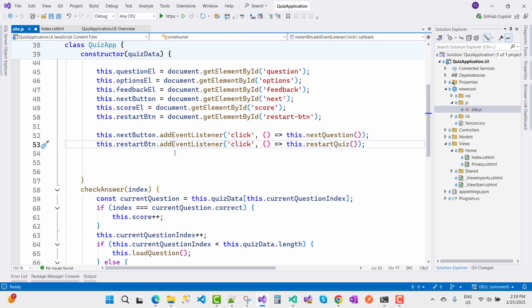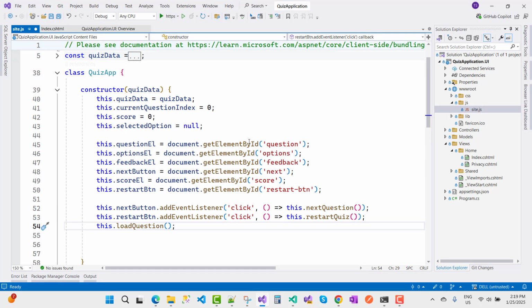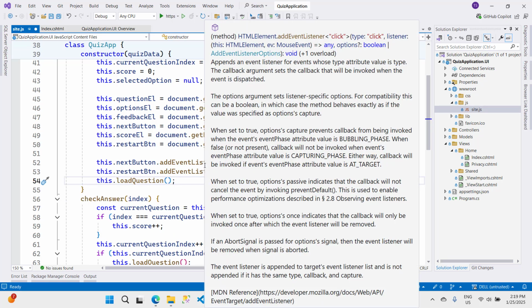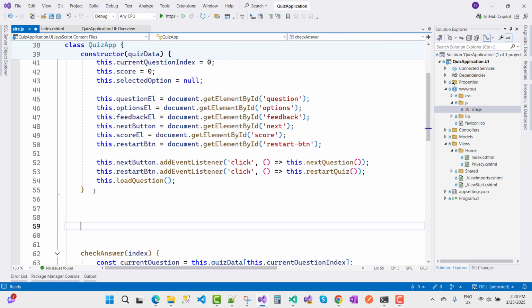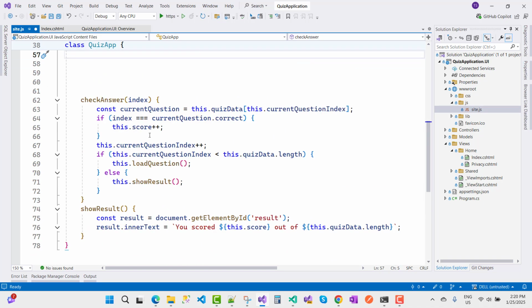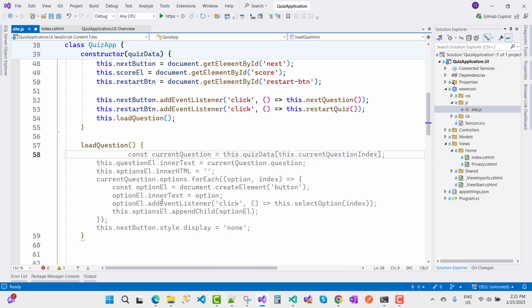Okay, now just after that I want to add this loadQuestion. So here I want to load all questions, that function. So the first part is to load questions, and loadQuestion is not there, so I want to add loadQuestion.